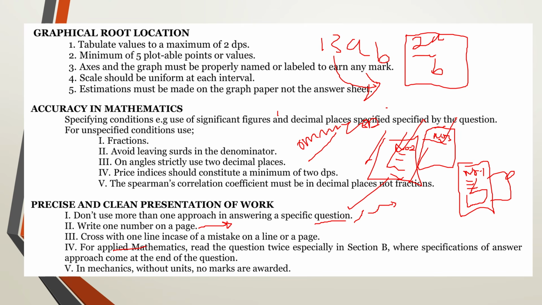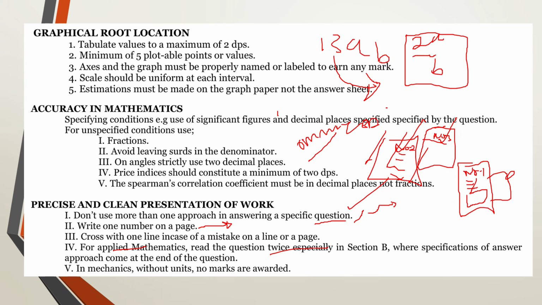Now for applied mathematics, you are supposed to read the question twice, and the reason why we advise this is because the accuracy in applied mathematics is placed at the end of the question. Some of you panic, especially with normal distribution. We tell you that your answer must be to 3 decimal places or to 3 significant figures, and some of you have failed to distinguish between significant figures and decimal places. So you read the question twice and understand the accuracy the question requires, and then practice the difference between significant figures and decimal places.